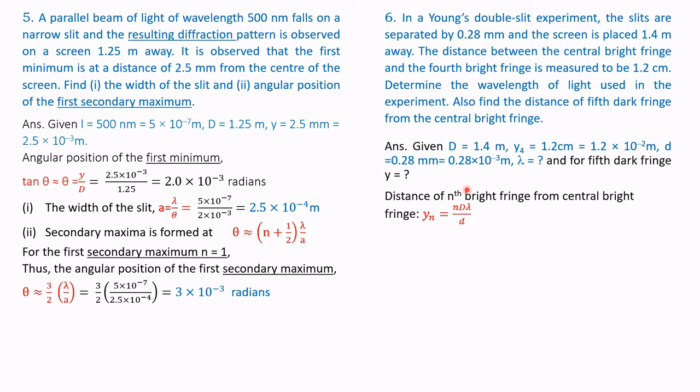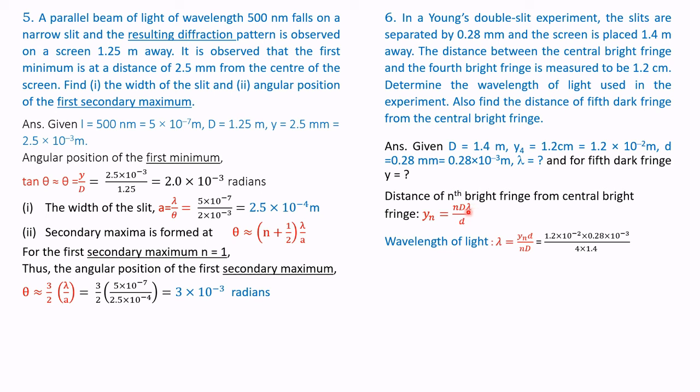So let us solve it. The formula applicable is yn is equal to n into lambda into capital D by small d. Therefore, wavelength lambda we can rearrange and calculate.